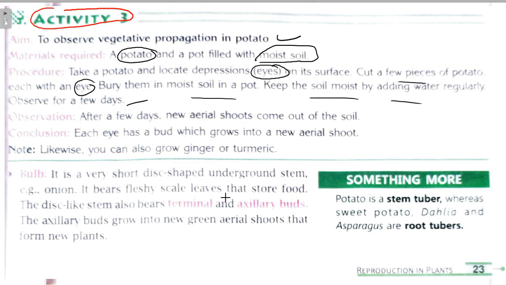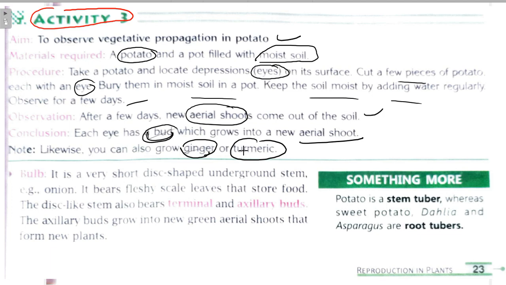After a few days, you will see the aerial shoots come out of the soil. This activity can be done at your home. Potatoes are available, and moist soil is available, so you can do it. Each eye of the potato has a bud, and this bud will grow into a new aerial shoot. In the same way, ginger has eyes and turmeric has eyes, so you can also grow them.